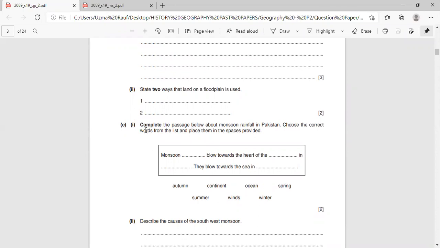Choose the correct words from the list and place them in the spaces provided. You have to fill it. Words are given here. Monsoon. Who is telling me? Nasik. Who will fill this? Monsoon. Which word do you have to select here?